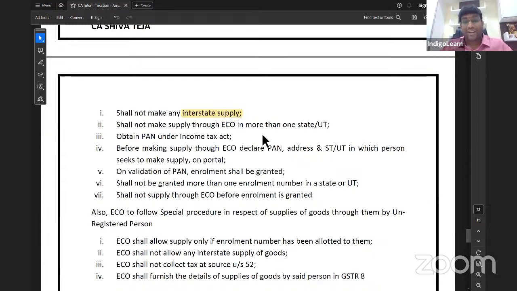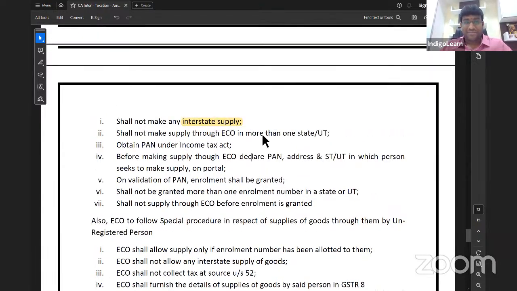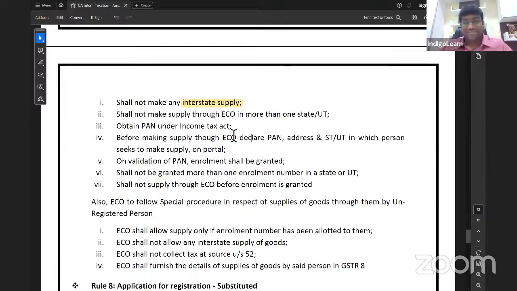And he should not do more than one state. And he should be having PAN. And before making supply through ECO, declare PAN, address and the state. And on validating the PAN, one enrollment number is granted. And he should not supply through ECO before enrollment is granted. That's also an interesting line.